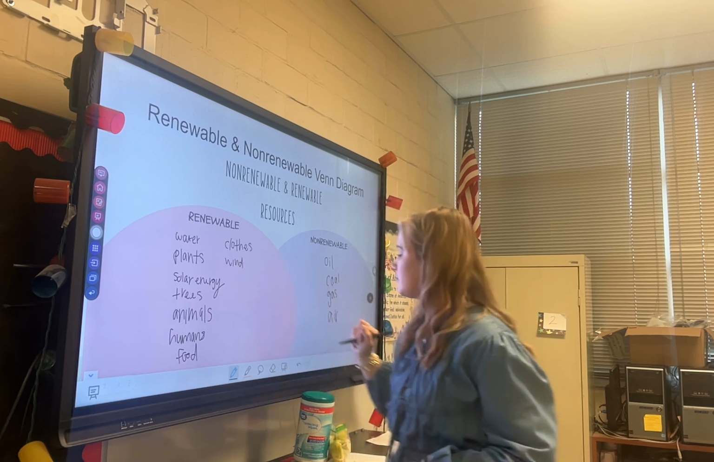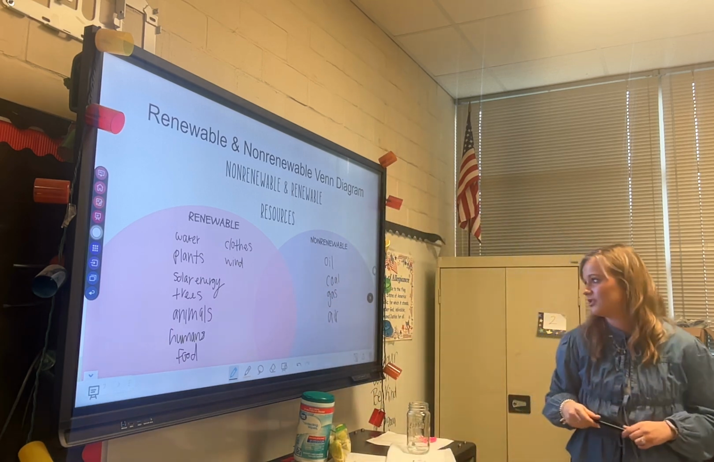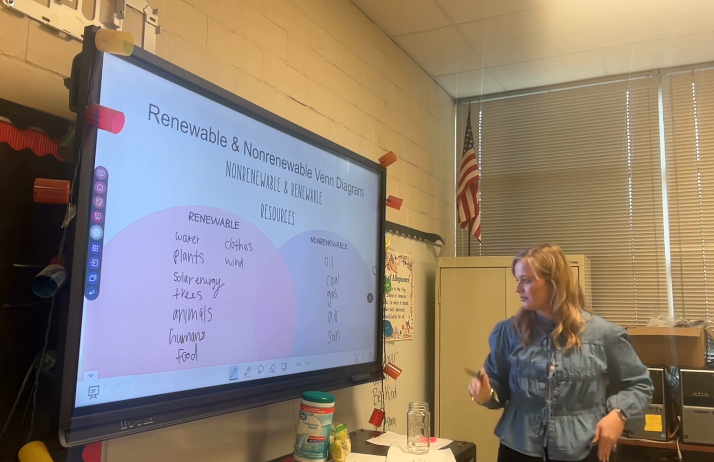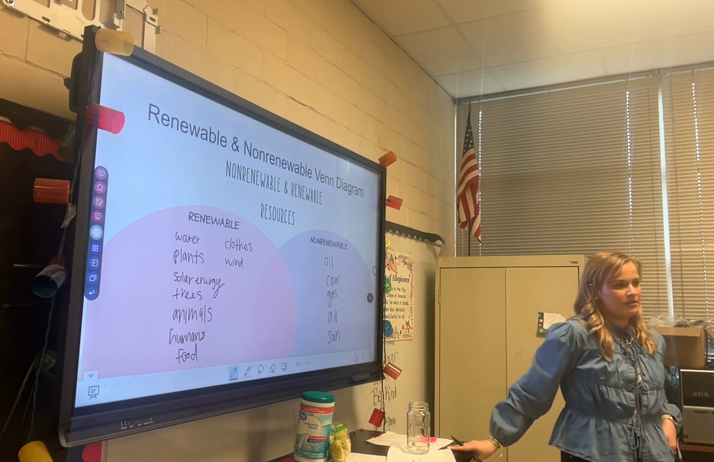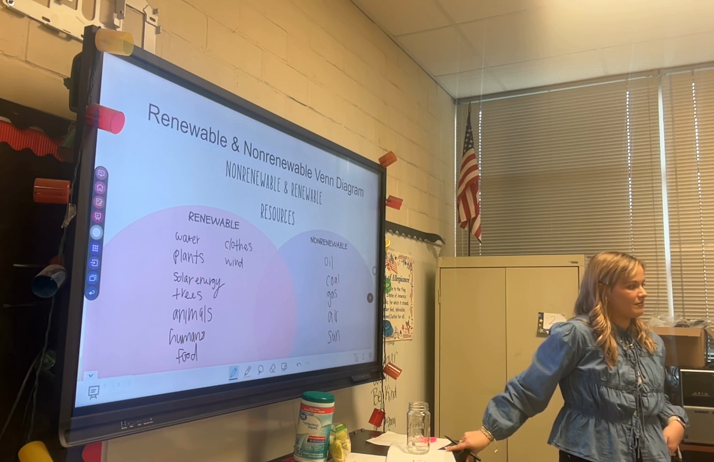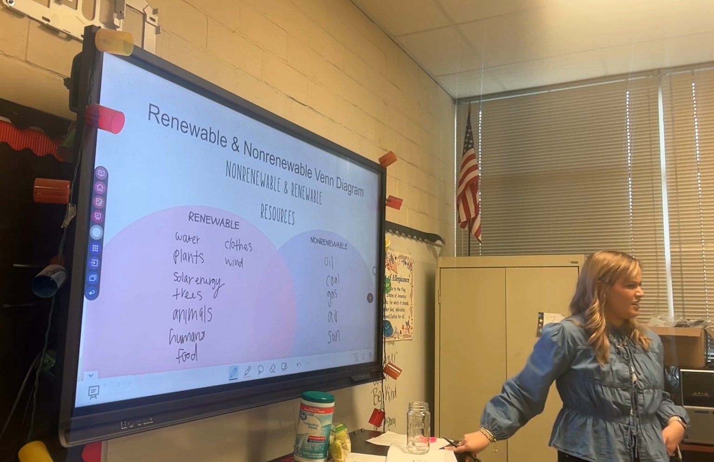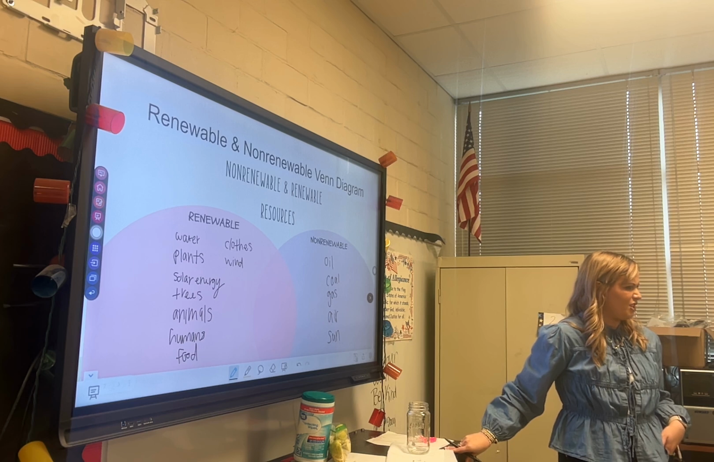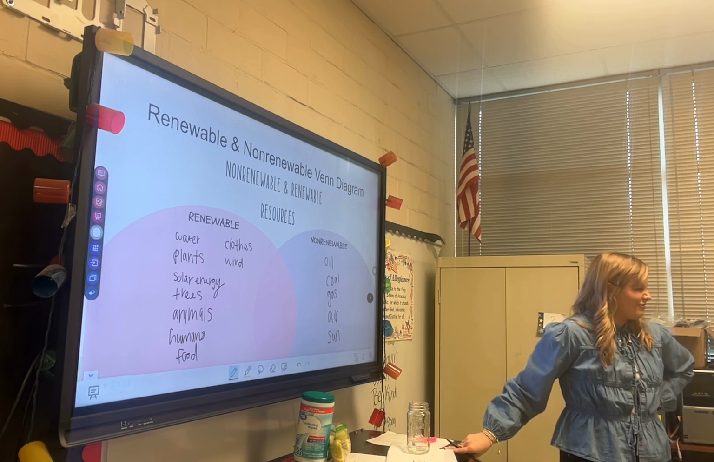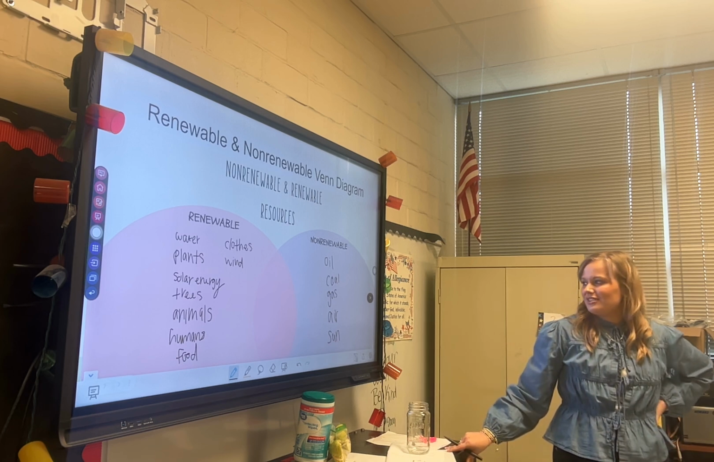Bones. You can use them as bone meal for... You think the sun is non-renewable? Yeah, I mean, we can't even get to it. If the sun goes down, you can use bones as fertilizer. Yeah, we could. I think you can if you crush them up really good. What about dinosaur bones? Okay, so what else is non-renewable?